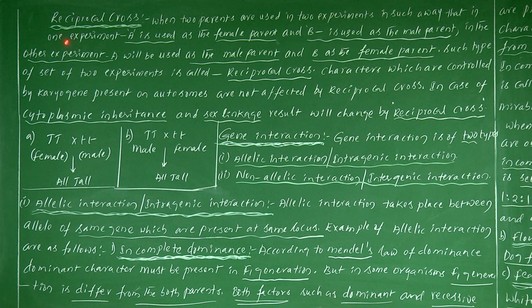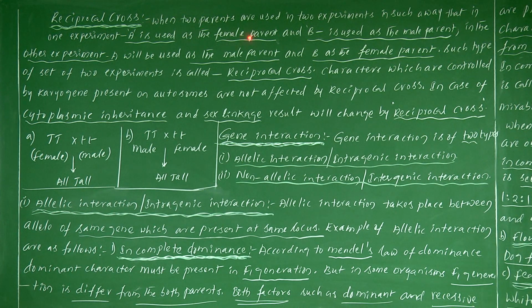Reciprocal cross. What is the meaning? Two parents are used in two experiments in such a way that in one experiment A is used as a female parent and B is used as a male parent. Did you understand the point? One more time.